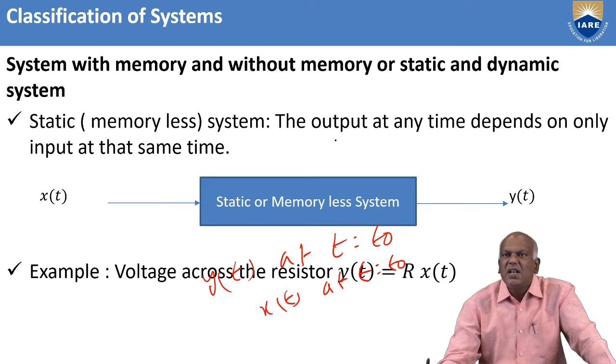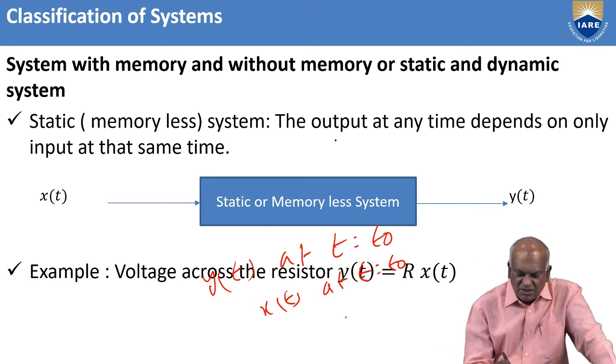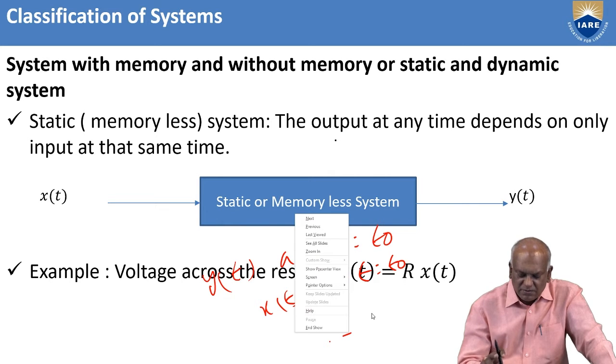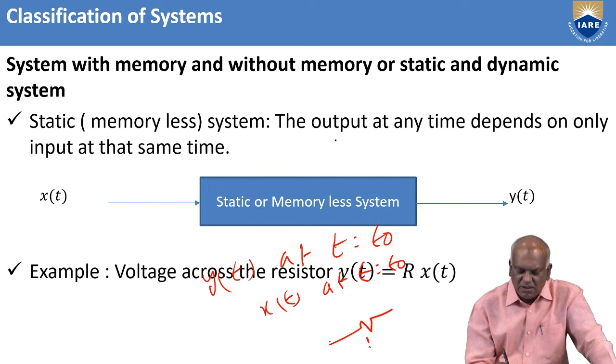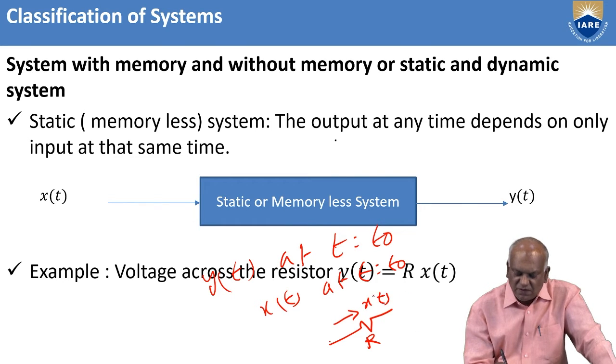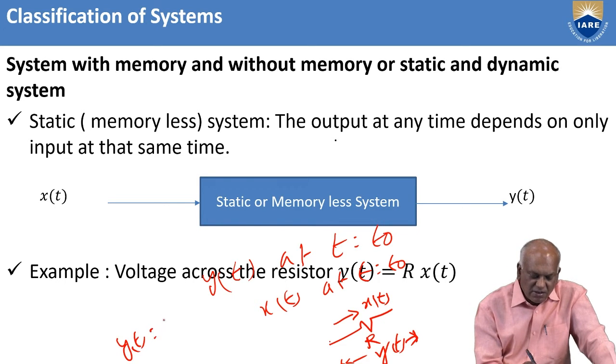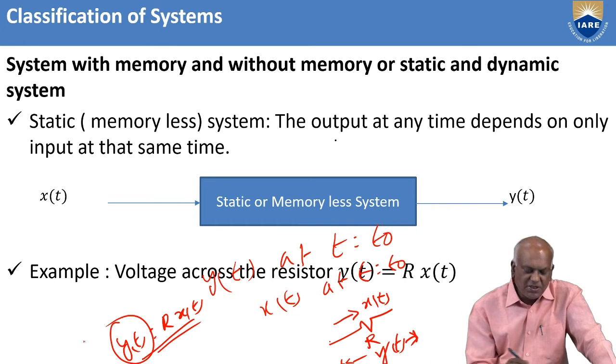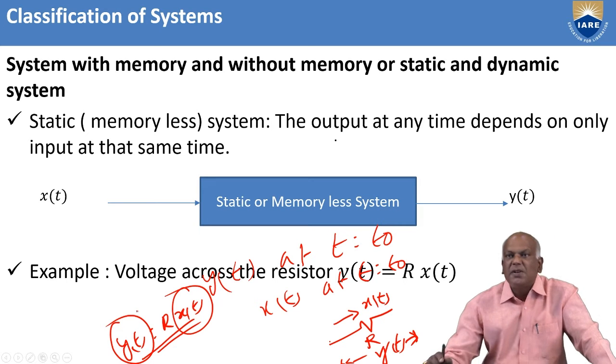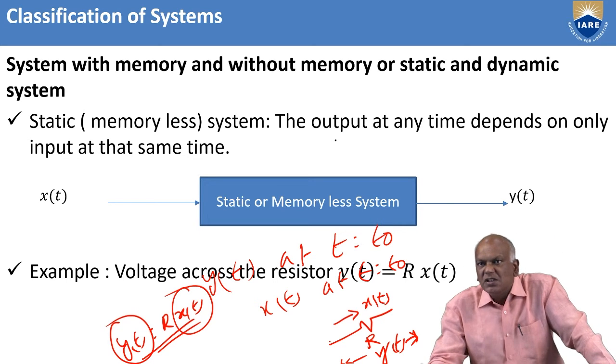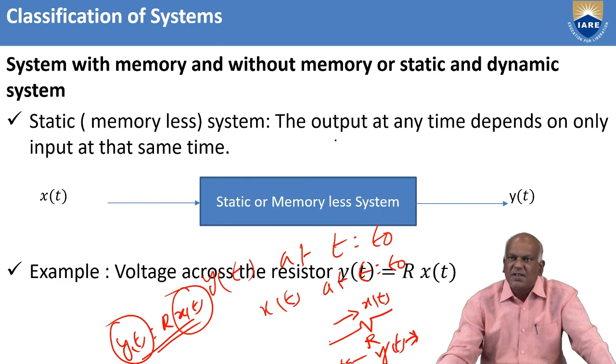An example is the voltage across a resistor. Let us take R as a resistor. The current passing through the resistor is x(t). The voltage drop across the resistor is y(t). Now y(t) is given by R times x(t). This is a present input and present output. The present output depends upon the present input value. So this is an example of a memoryless system.